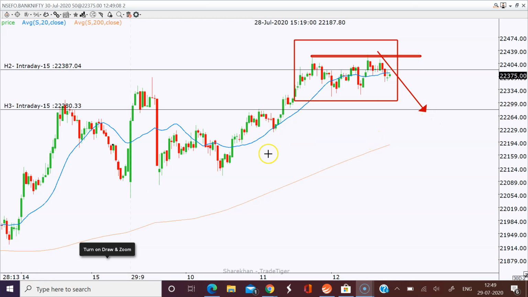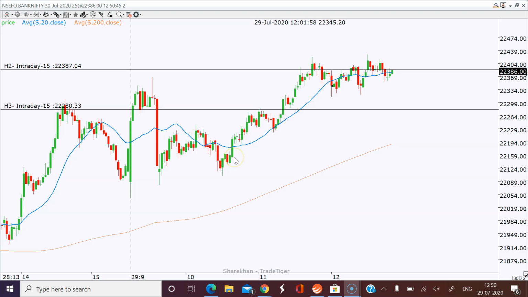So we'll see what happens now. First thing is we need to be very strong and we should not keep looking at the trade. Let's leave it. Whatever happens, we have taken the trade, so let's see. Actually it is moving in that area only. So this kind of move we can also expect. These candlesticks you can see, this kind of move we can also expect on the upside. So I'm ready to accept anything.